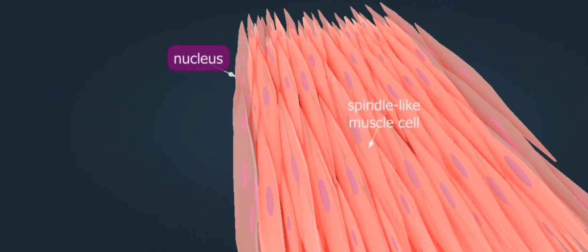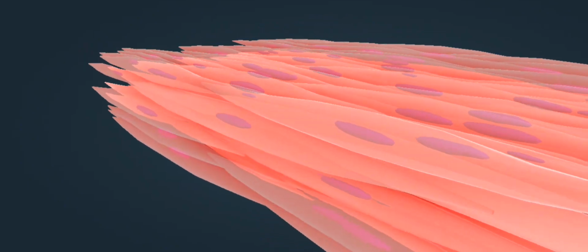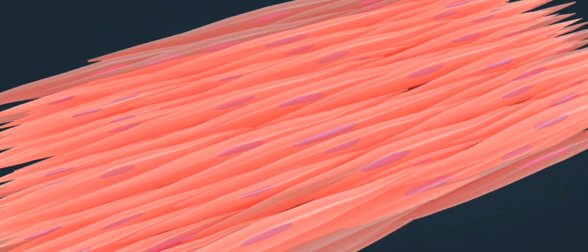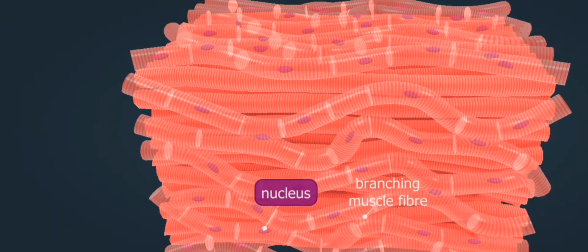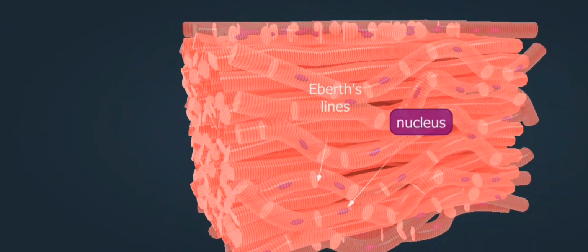Smooth muscle tissue is resistant to fatigue but is relatively weak. Its cells are elongated and spindle-like. This type of tissue can be found in our internal organs. It is responsible for the peristaltic movement of the gastrointestinal tract, the contractions of the uterus during childbirth, the secretion of glands, and the regulation of blood pressure through the contraction and dilation of blood vessels. Smooth muscle tissue cannot be controlled voluntarily.